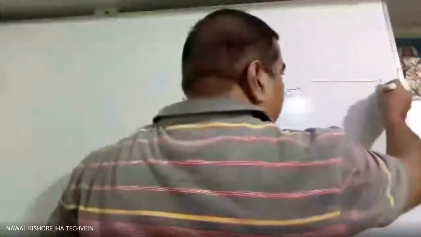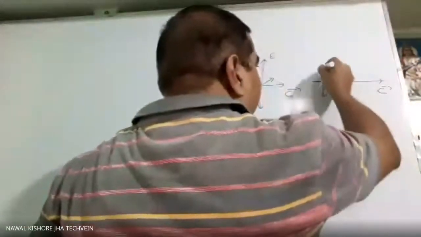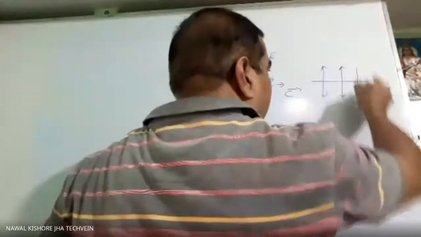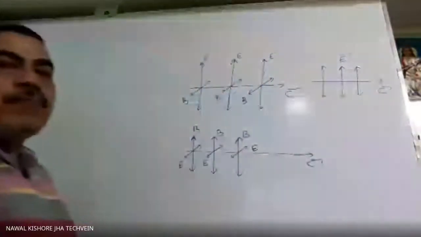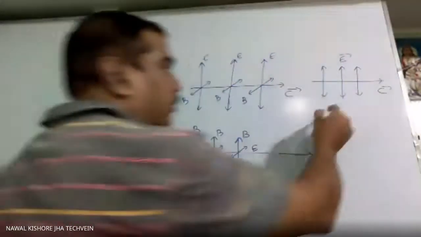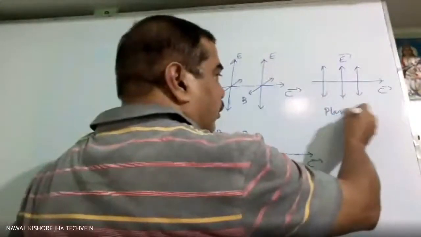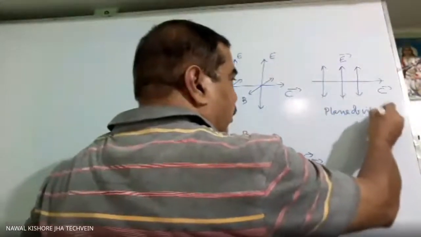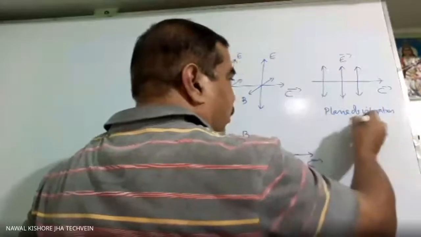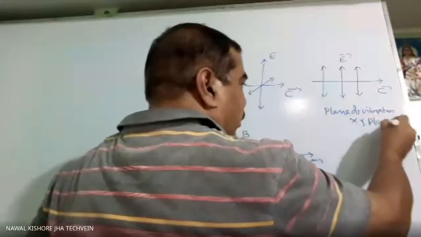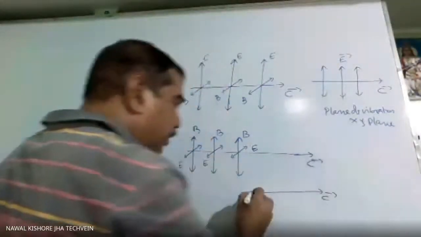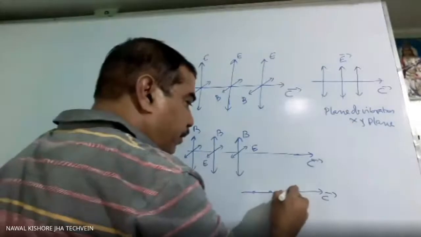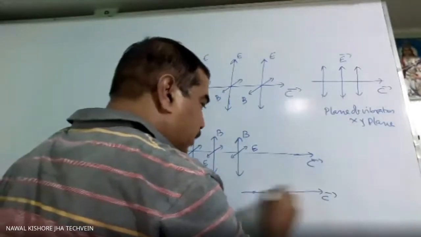So in this case, the plane of vibration, we say this is C, this is the case. So this is our E. So the plane of vibration is the XY plane. Whereas in this case, what will it be? This is our direction of propagation of the wave. The electric field will be either dot or cross, whatever you say.